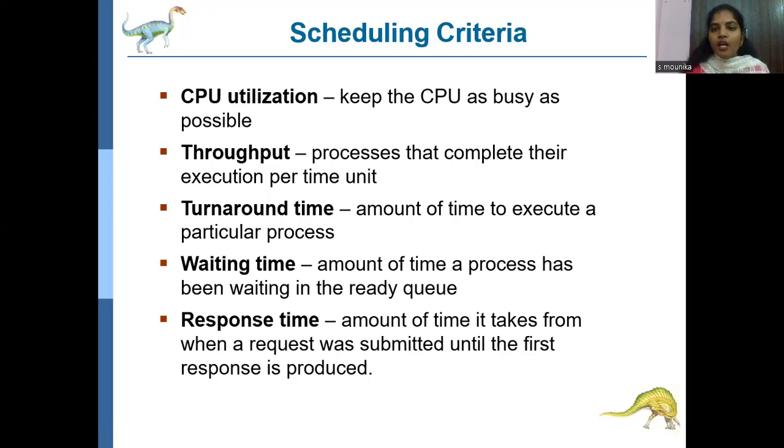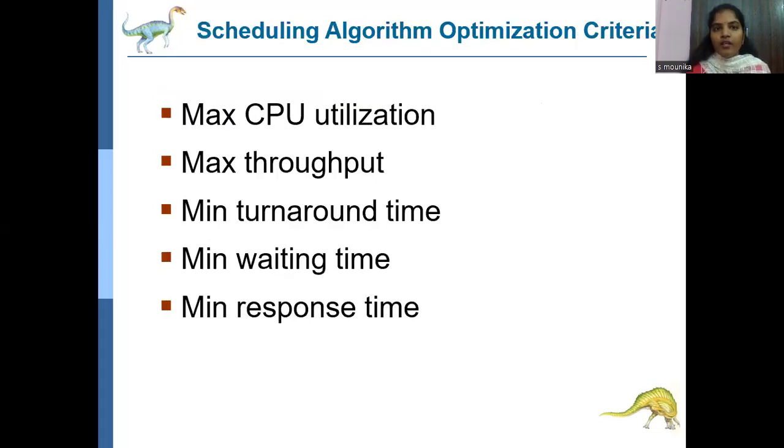Next, turnaround time means, for P1, P2, P3, each and every process, the amount of time to execute a particular process. How much time is required to execute each and every process is known as the turnaround time. Waiting time means the amount of time the process has been in the waiting state to get into the ready queue. Response time means the amount of time it takes from when the request was admitted until the first response is produced. So these are the scheduling algorithm optimization criteria. So we will find out maximum turnaround time, maximum waiting time, maximum response time in scheduling algorithms.